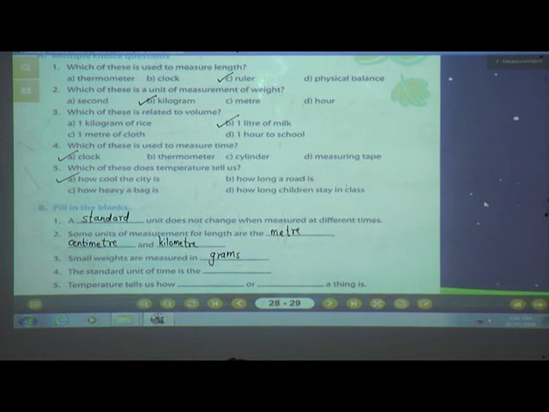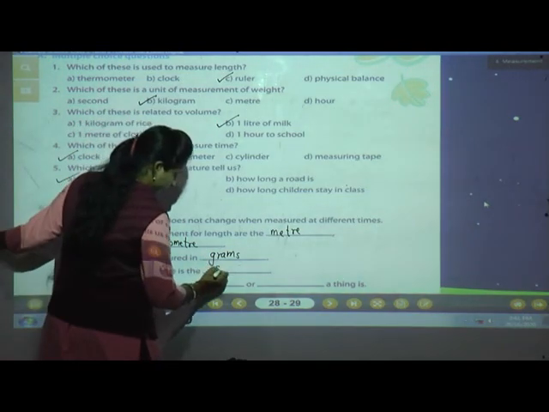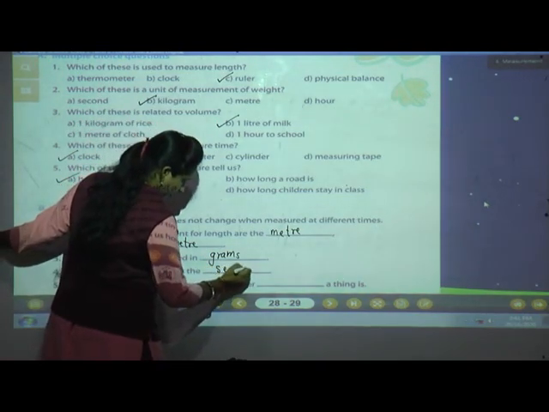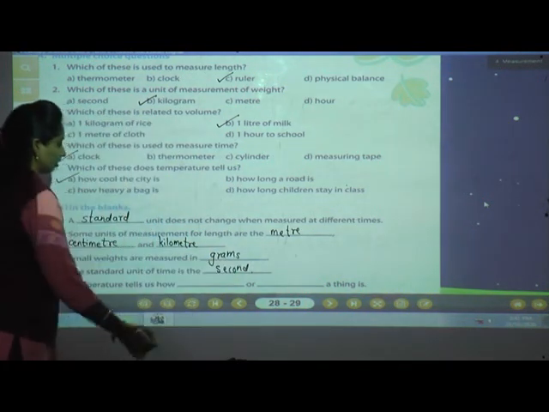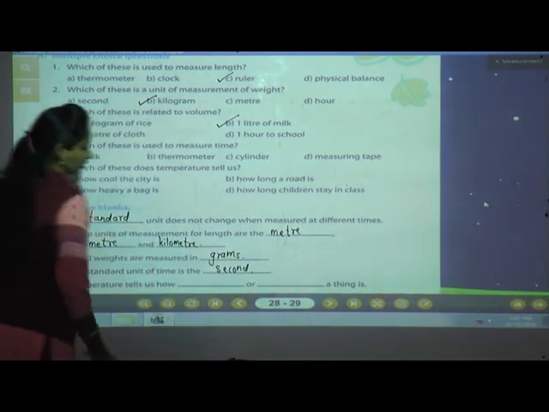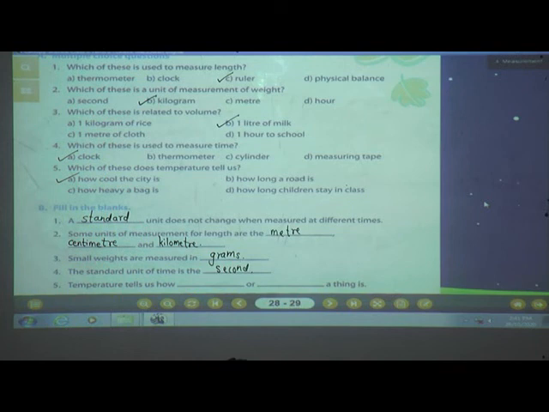The standard unit of time is the, yes, tell me what is the standard unit of time? Very good. Second. And temperature tells us how dash dash or dash dash a thing is.